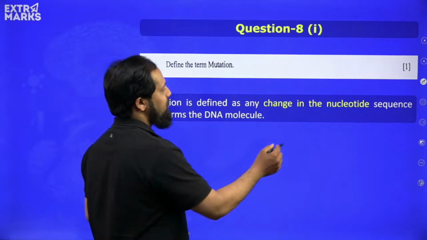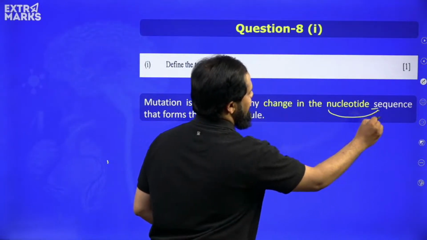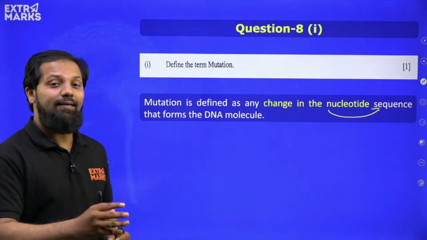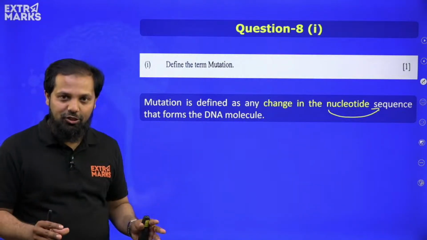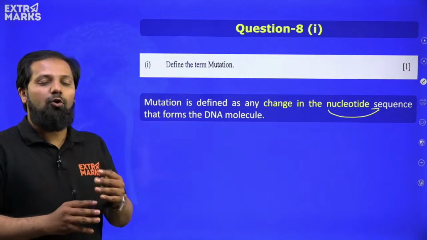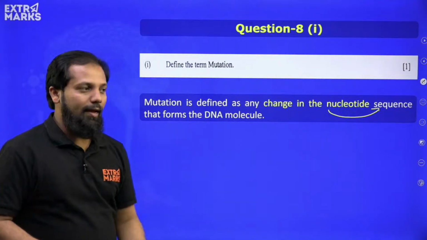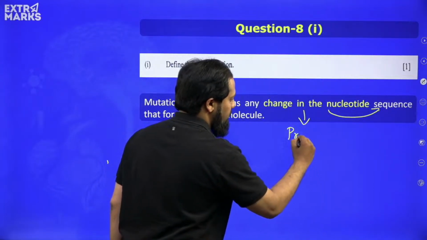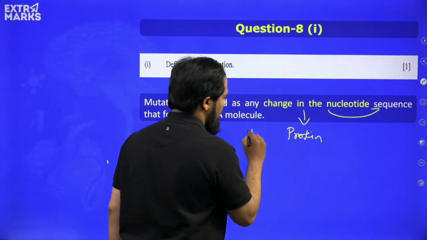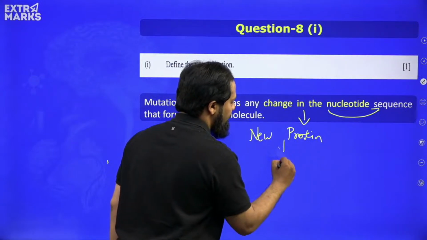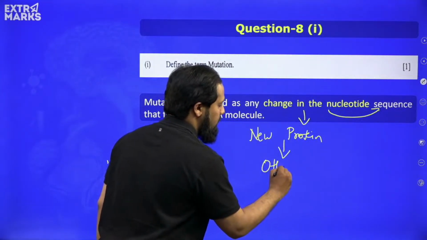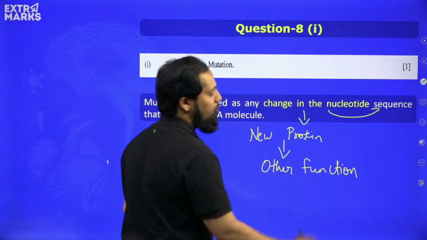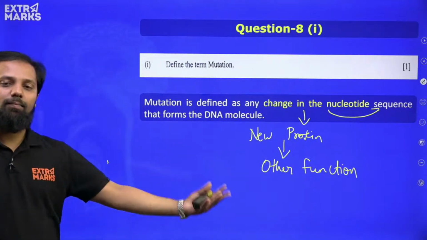Mutation is defined as the change in the nucleotide sequence. Okay, when nucleotides present in the DNA change, it leads to formation of some new protein, and if this change in nucleotide results in the formation of new protein, that new protein will have some other functions which we were not expecting to be happening normally, right? It will perform some other functions.